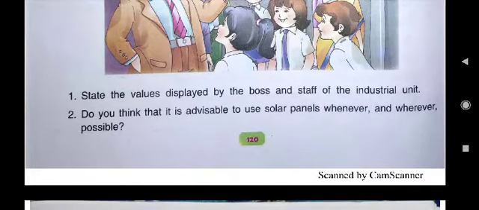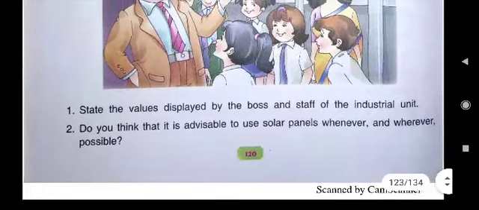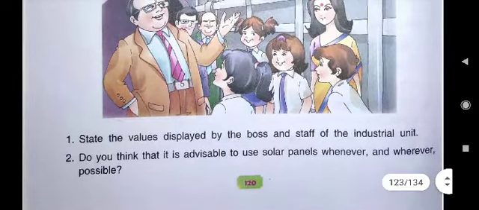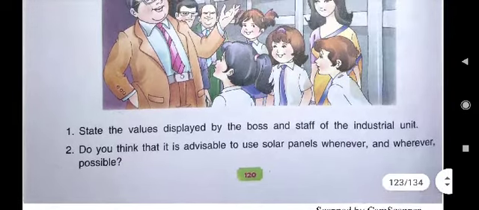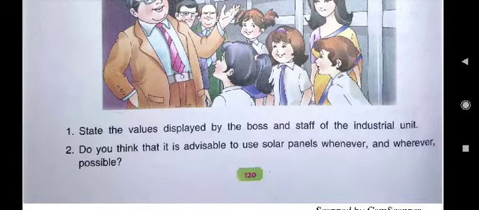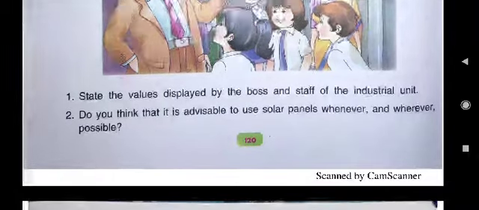Yes, you can write that yes, I think that it is advisable to use solar panels whenever and wherever possible, because solar energy is a renewable source of energy. It is available in plenty and we can get it every day.